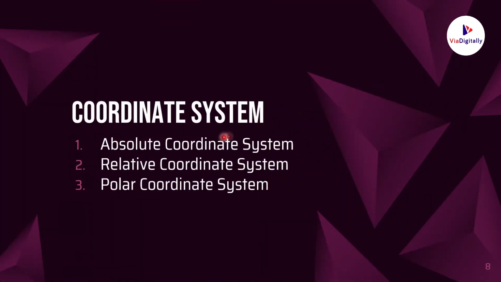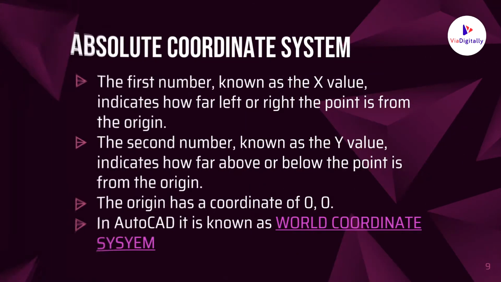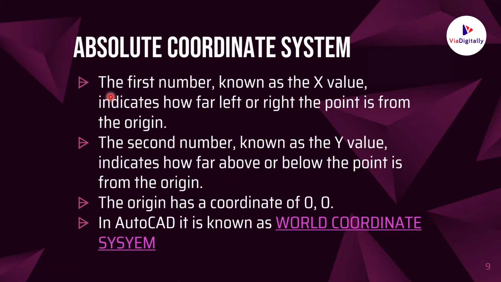There are three main types of coordinate system that we follow in our AutoCAD software, namely absolute coordinate system, relative coordinate system, and polar coordinate system. Let us learn about absolute coordinate system. In absolute coordinate system, the first number known as x value indicates how far left or right the point is from the origin.